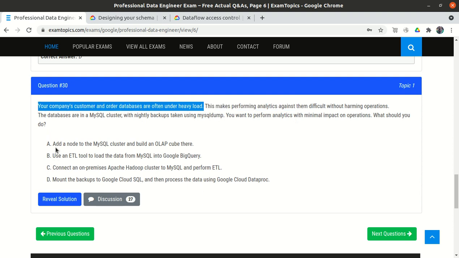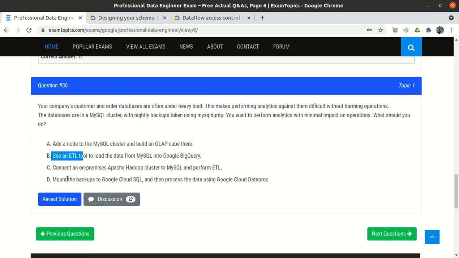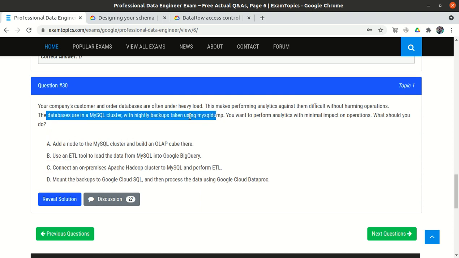In this way our requirement is satisfied, and we are not even touching the databases. Option A is totally wrong, option C is totally wrong, but we are confused between option B and option D. If we look at option B, use an ETL tool to load the data from MySQL, it is not mentioned from where we will load the data, whether from the dump or from where. So they say we will load the data from the MySQL. If we load the data from the MySQL, then we have to perform some operation on the existing database, which will put the load. So that's why I will not select option B, but I will select option D, because here we have the backups available, so we will take advantage of the backups.